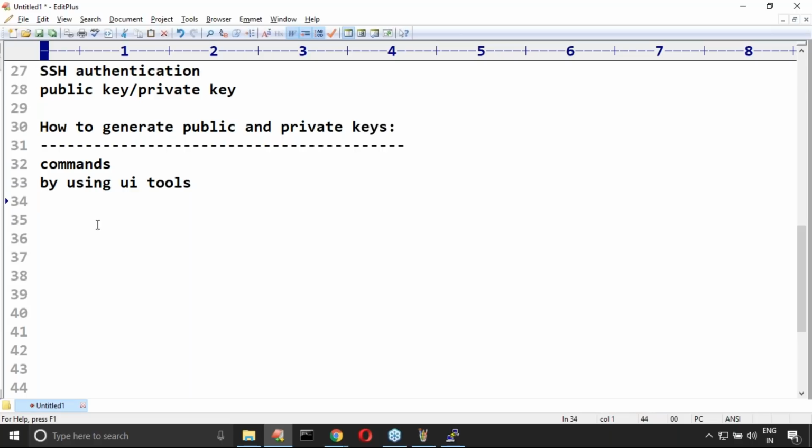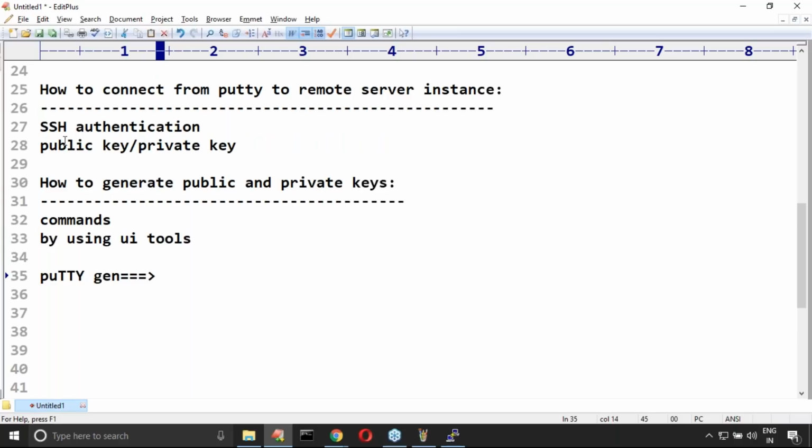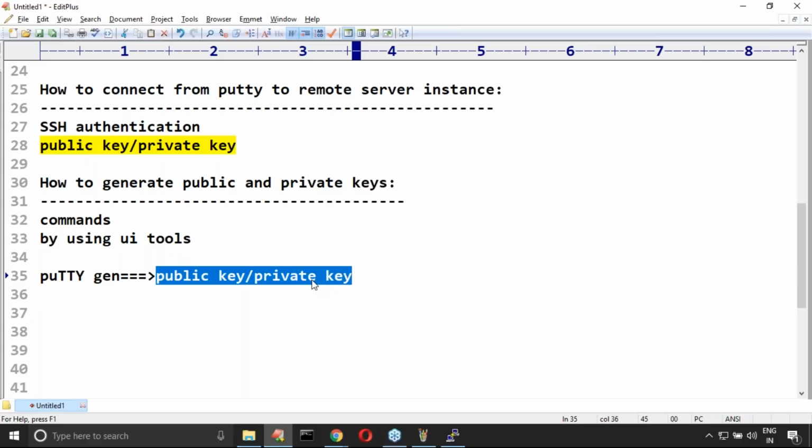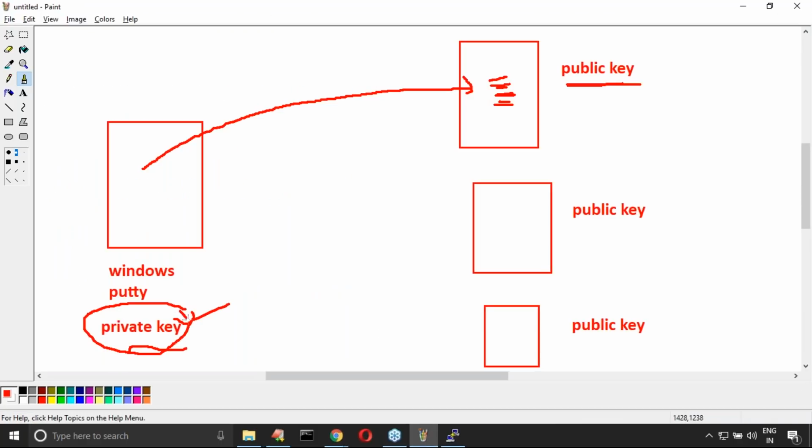There is one tool, PuTTYgen, which is responsible for generating public and private keys. Which tool? Can you please spell out? Hey, respond, don't be silent. What is this tool name? PuTTYgen, which is going to provide public and private keys. Once the key pair is provided, I will keep the private key with me, and I will share the public key with the server instance, so that happily we can communicate.